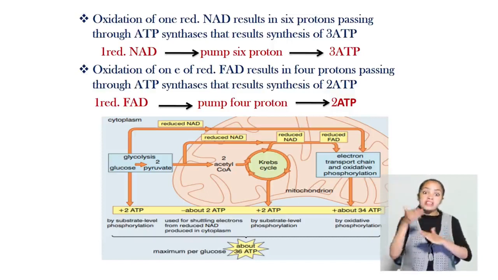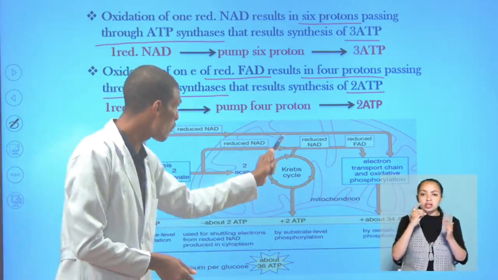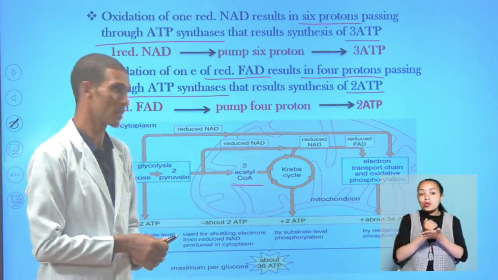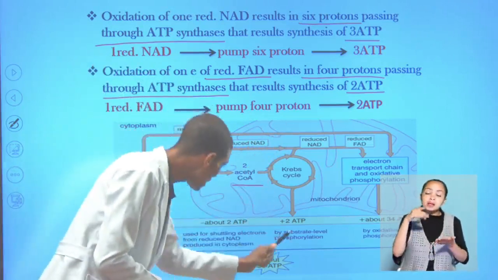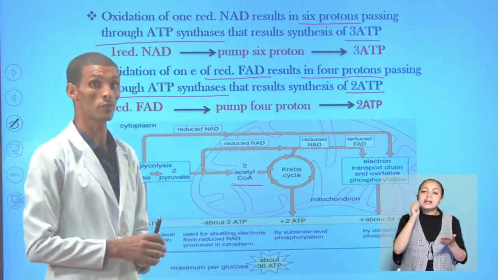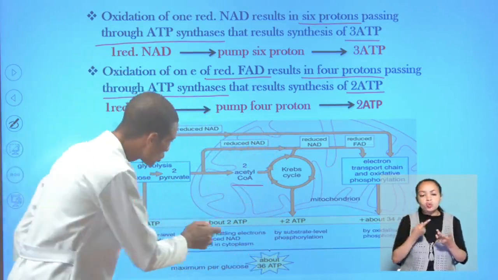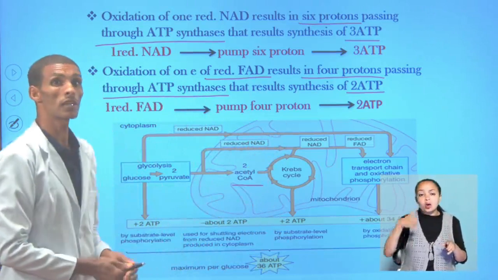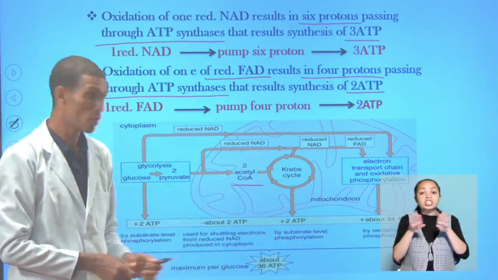After regeneration here, there are 6 reduced NAD produced, 2 FAD molecules produced, and 2 ATP molecules produced. ATP production here is still by substrate level phosphorylation, where 2 of the ATP from glycolysis is important in the shuttling process, proton shuttling.